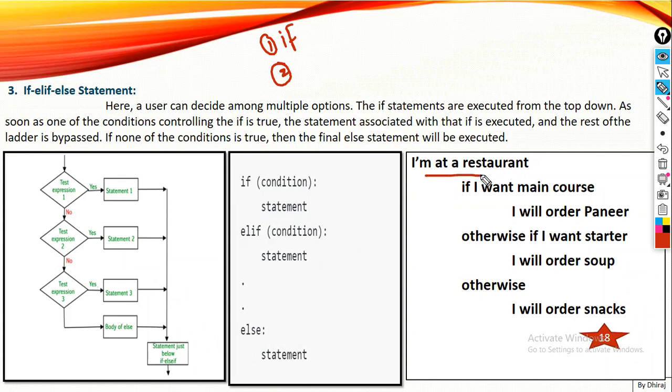Just like at a restaurant, if I want a main course, I'll order paneer. Otherwise, if I want a starter, I'll order a soup. If both conditions are false, meaning I don't have a mood to eat a main course or starter, I'll just order snacks. So here it will be more specific about what I will do in each case. Let's have a look.